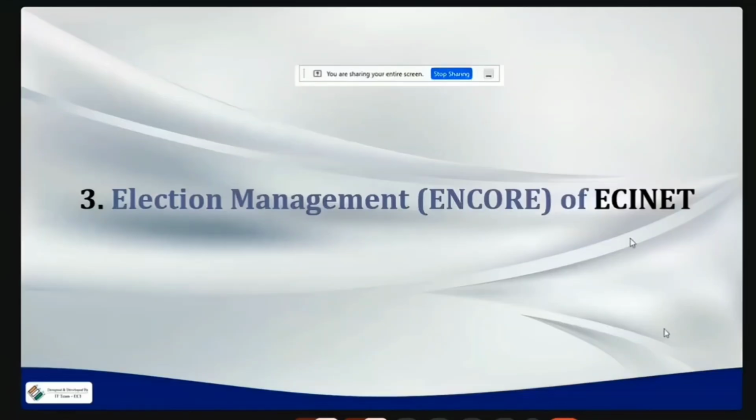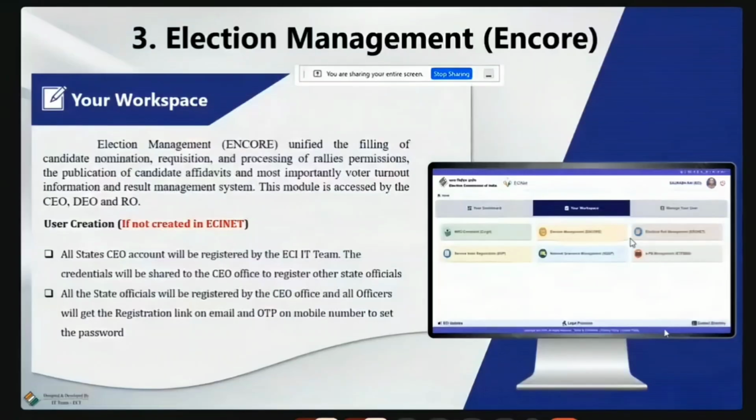See, Encore is the major application if we consider all IT applications of the Election Commission of India. In the Encore portal, from the start of the election declaration to the end of the election, the whole process is covered. If you say permissions, nominations, then voter turnout, then counting, index card preparation, and expenditure, all these modules come under Encore, and it is a very, very important portal considering the election.